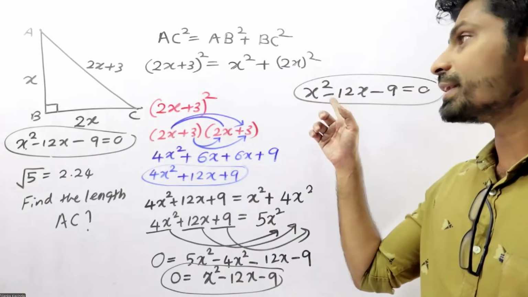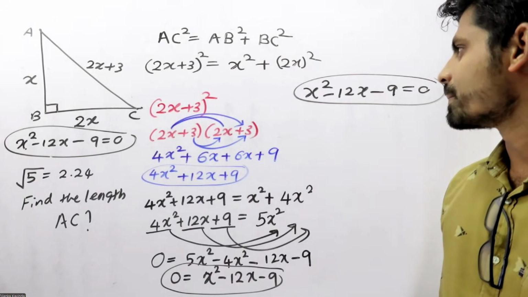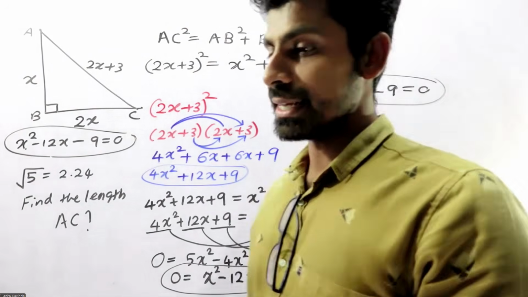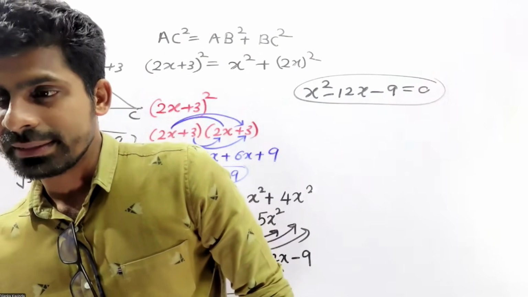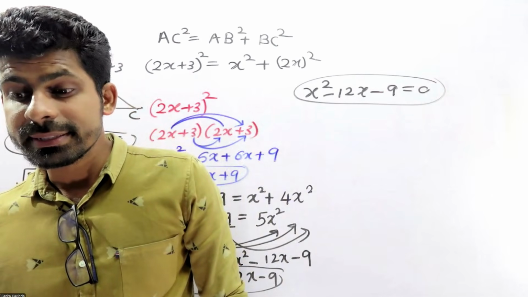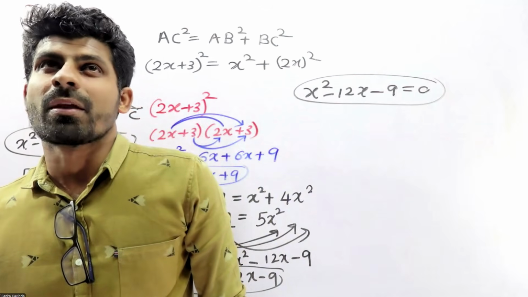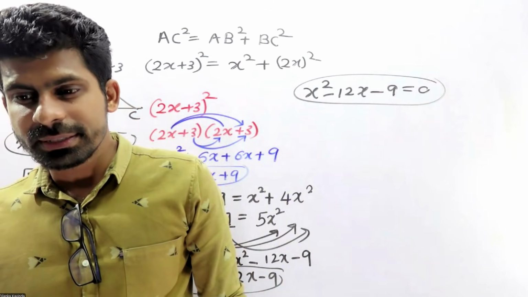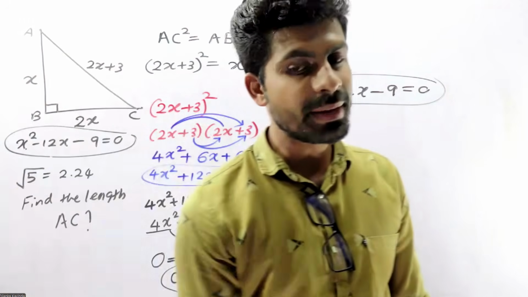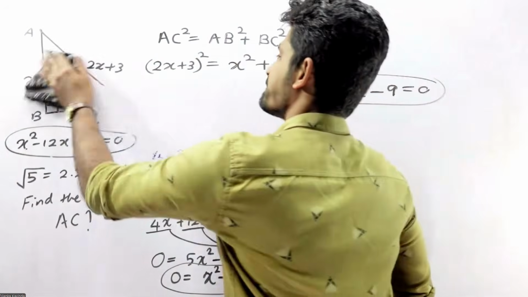Then for the next one, we need to solve this equation. How to solve that equation? x squared minus 12x minus 9. What is the theorem? We can use the quadratic formula method, right? So we need to find the value of x.